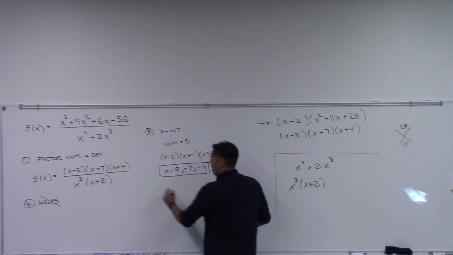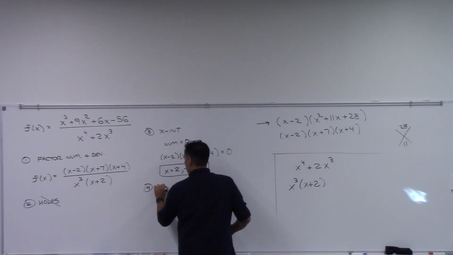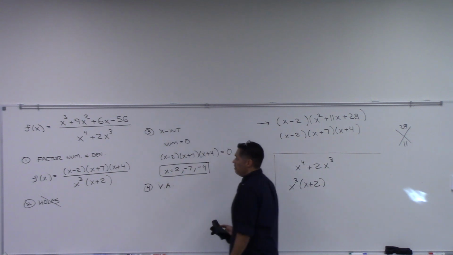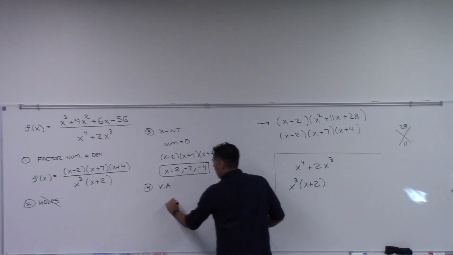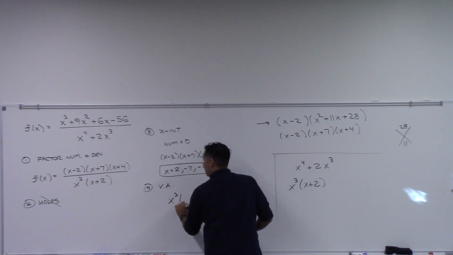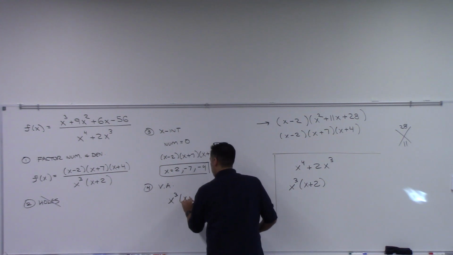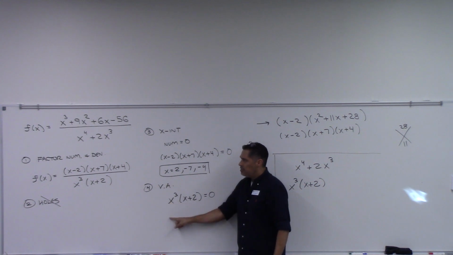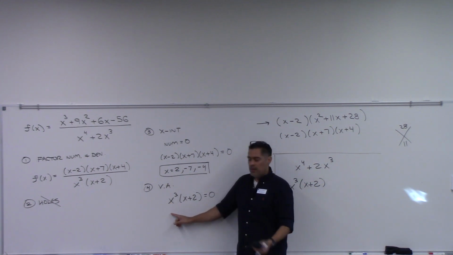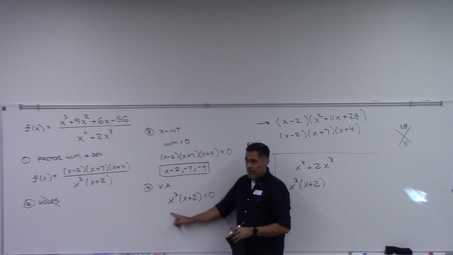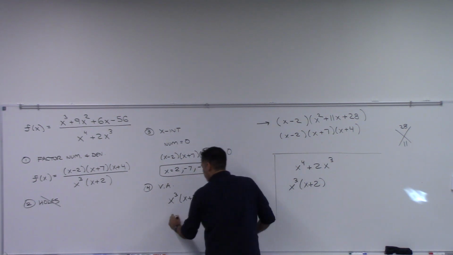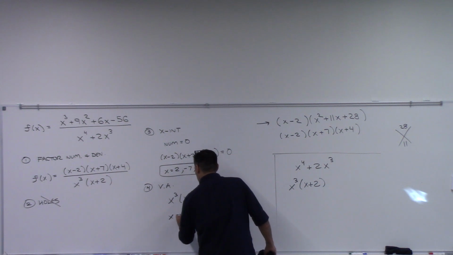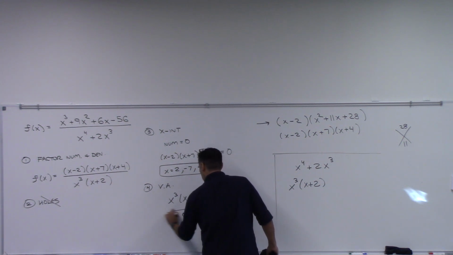Okay. Fourth step, we want the vertical asymptotes, right? And to do that, we set the denominator equal to 0. Well, that's already factored also, right? Denominator equal to 0. And just be a little careful here, because when you're setting x cubed to 0, you're really saying, like what number cubed is 0? And the only number is 0 itself, right? So 0 and the other one gives you negative 2. 0 and negative 2.